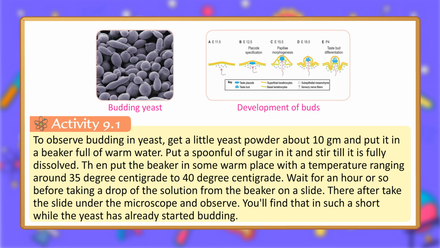Activity 9.1. To observe budding in yeast, get a little yeast powder, about 10 grams, and put it in a beaker full of warm water. Put a spoonful of sugar in it and stir till it is fully dissolved. Then put the beaker in some warm place with a temperature ranging around 35 degrees centigrade to 40 degrees centigrade. Wait for an hour or so before taking a drop of the solution from the beaker on a slide. Thereafter take the slide under the microscope and observe. You'll find that in such a short while the yeast has already started budding.